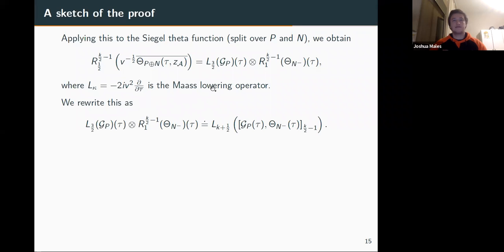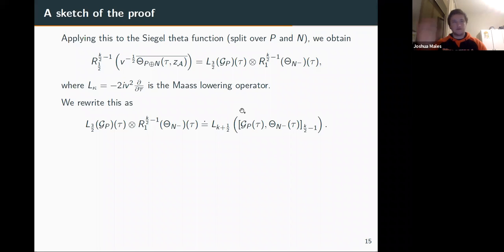So if I plug this into, well, a generalization of a proposition that was shown in Bruinier, Ehlen, and Yang, we can recognize this right-hand side thing as the lowering of some Rankin-Cohen bracket. So as some lowering of products of g_p and theta_n minus. And again, there's some hidden constants here.